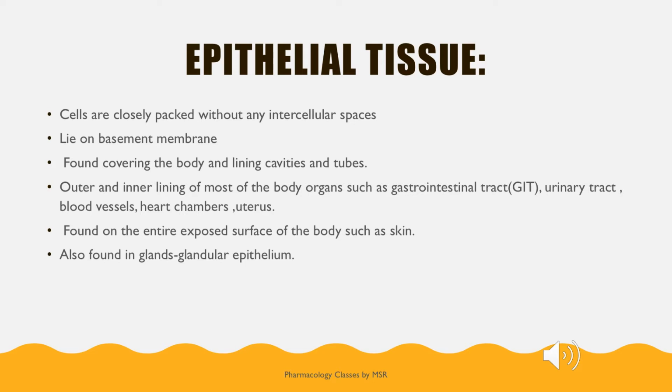So epithelial tissue lies on the basement membrane and it covers most of our body, and the body surfaces which are exposed, like skin and other cavities, are lined by the epithelial tissue. Some of the organs which are lined with the epithelial tissue are the GI tract, urinary tract, blood vessels, heart chambers, uterus, etc. And if we find this epithelial tissue in the glands, we term it glandular epithelium.